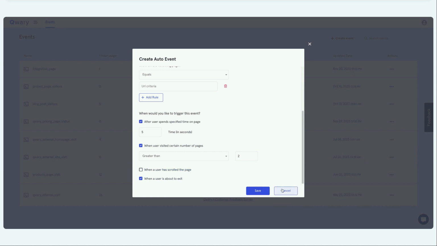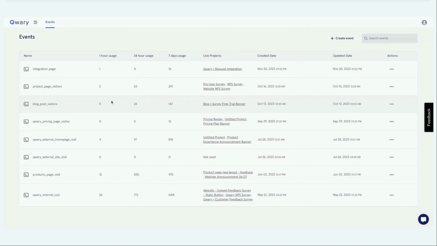Once this event is created, you can see the usage. You can see the hourly usage, 24-hour usage, 7-day usage, and you can also see the projects that are associated with these events. Now here you can see when we created it, there was no option to associate this. I'll show you how you can associate these events with the project. So now your event is created, and you can go to the projects page again.